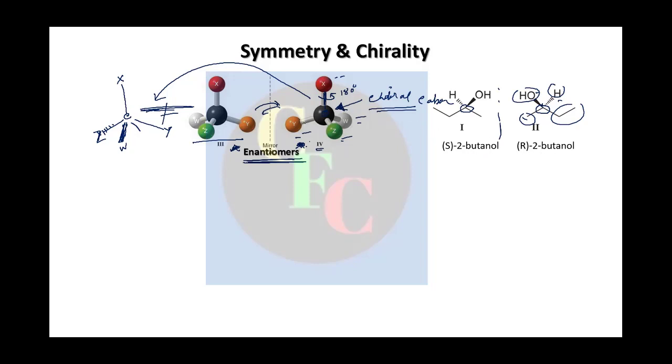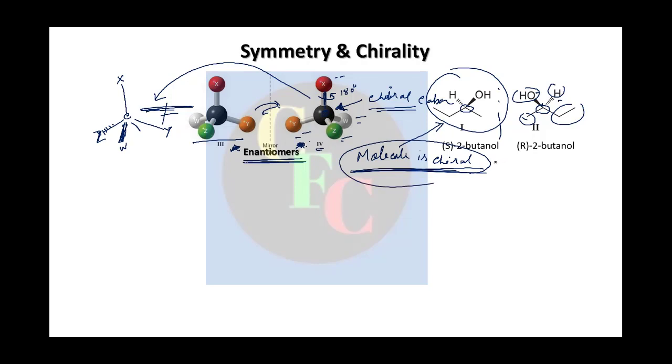Now as it is not superimposable on its mirror image, we say not only the carbon is chiral, the molecule is also chiral. Molecule is chiral, right? And this is important. The molecule has to be chiral for optical activity, to have its enantiomer and all that, right? This is important. Just by having a chiral carbon is not sufficient.